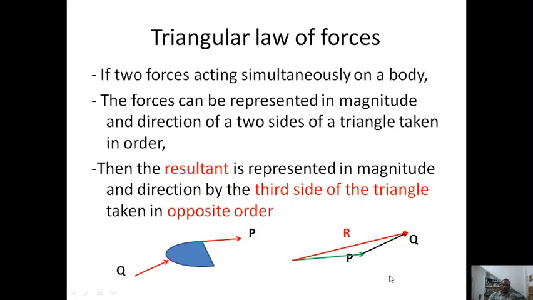There is one more tricky point in this: the direction should be continuous, like you learned in moments, where we understood there is a clockwise moment and an anti-clockwise moment. In a similar manner, I have to arrange the forces as the sides of the triangle such that their arrows are continuous. They should not be like a pushing action.